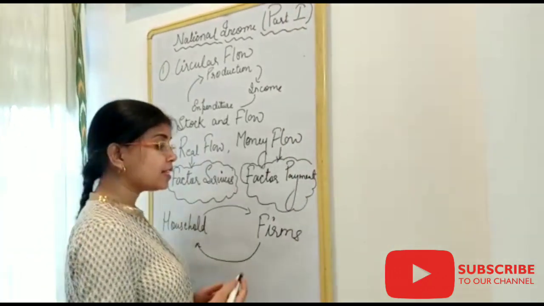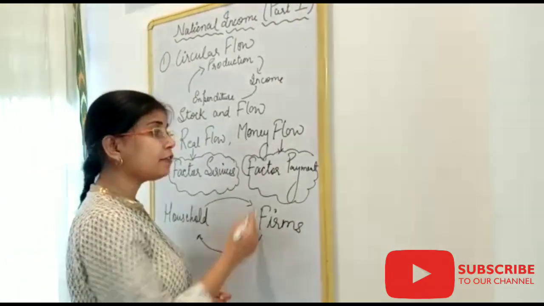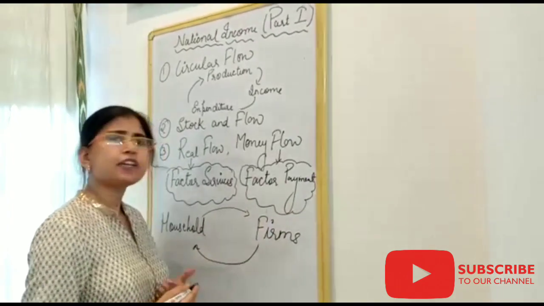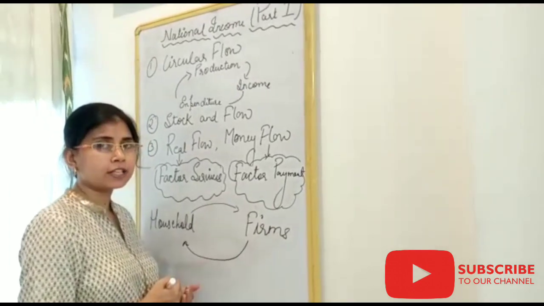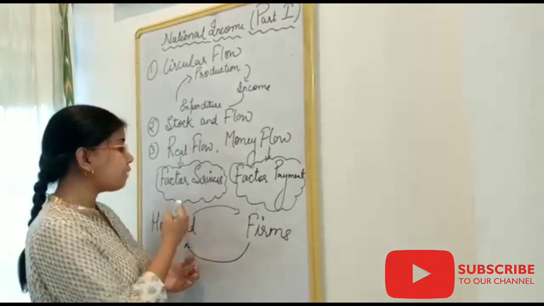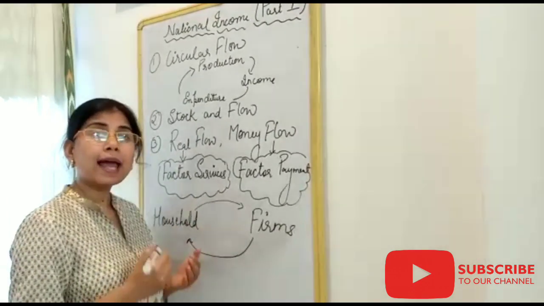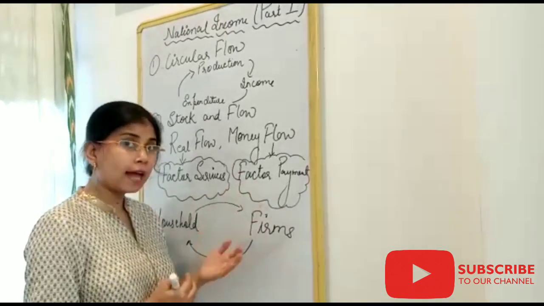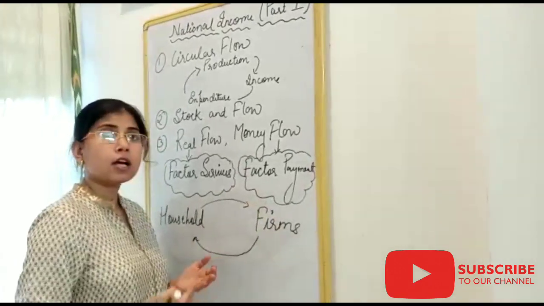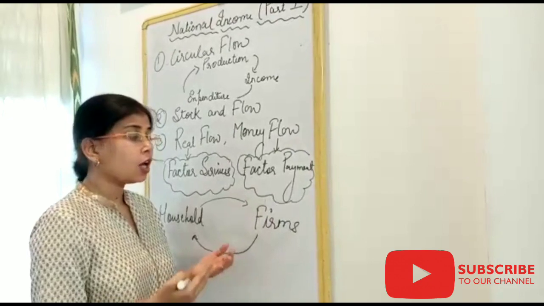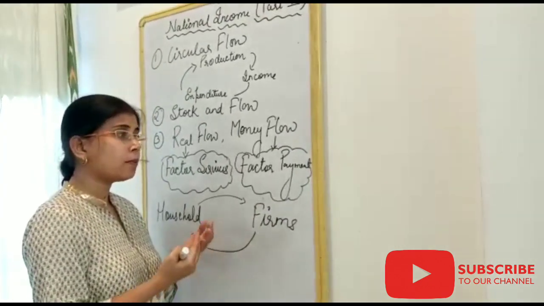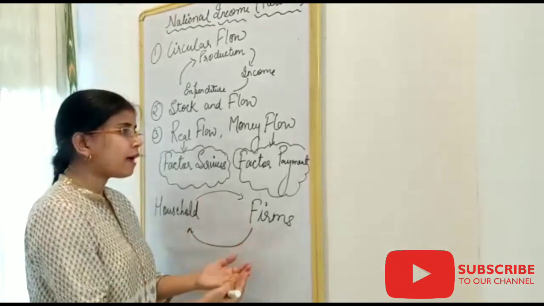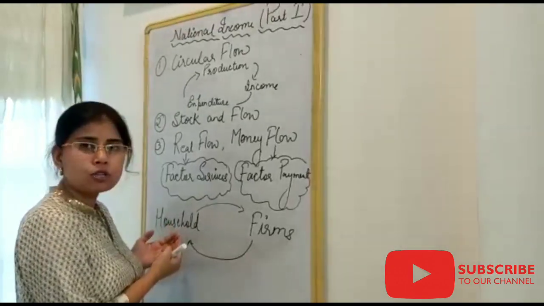We have discussed the firm sector and their factor payments. So what kind of factor payment does the firm sector give to the household sector? The very first factor service is land. In return for land, the factor payment is rent.